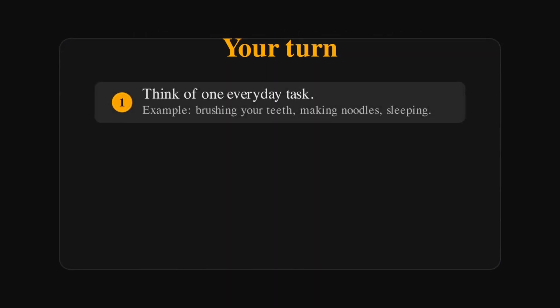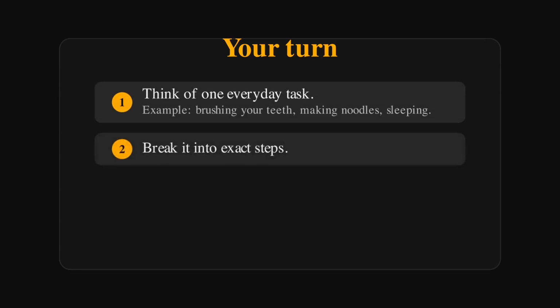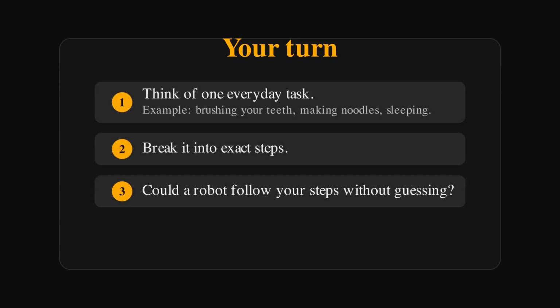Now it's your turn. Think of one everyday task like brushing your teeth or making noodles. Break it into exact steps, then ask yourself, could a robot follow your steps without guessing?